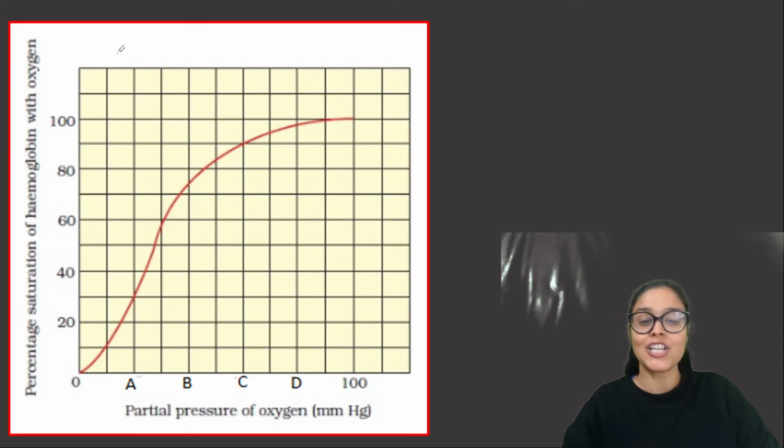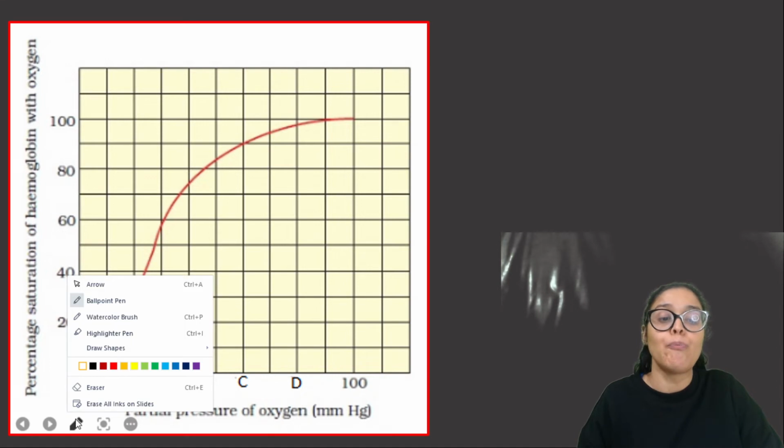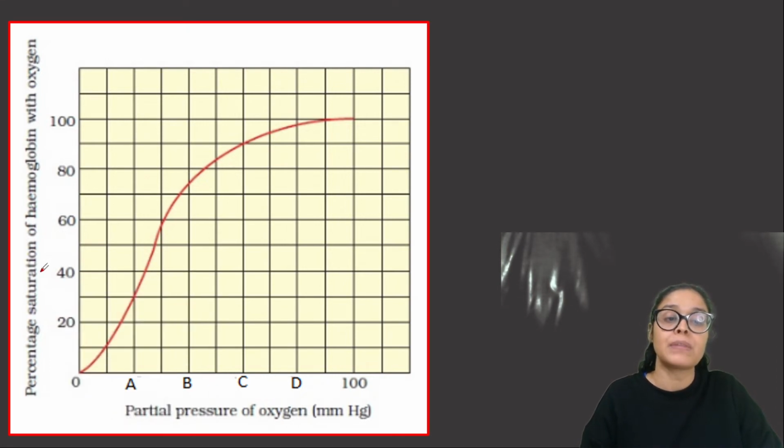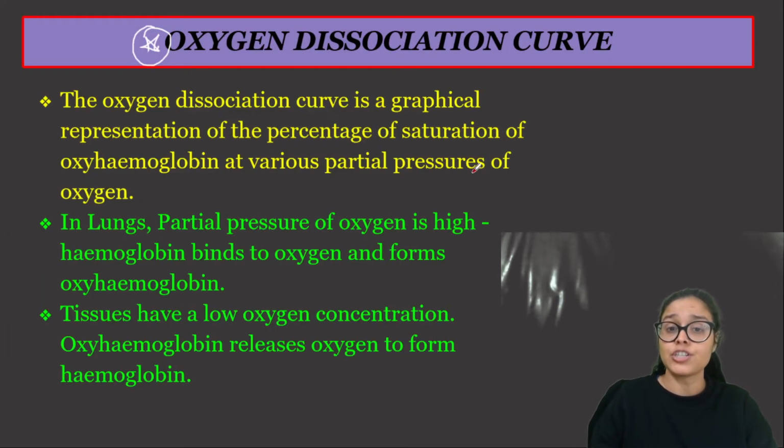Means the partial pressure or value of the oxygen that is required to bind with hemoglobin. कितना ऑक्सीजन चाहिए हीमोग्लोबिन को सैचुरेट करने के लिए, या परसेंटेज ऑफ हीमोग्लोबिन को सैचुरेट करने के लिए what partial pressure is required. So this graph is actually the relationship between saturation of the hemoglobin and partial pressure of oxygen, right?